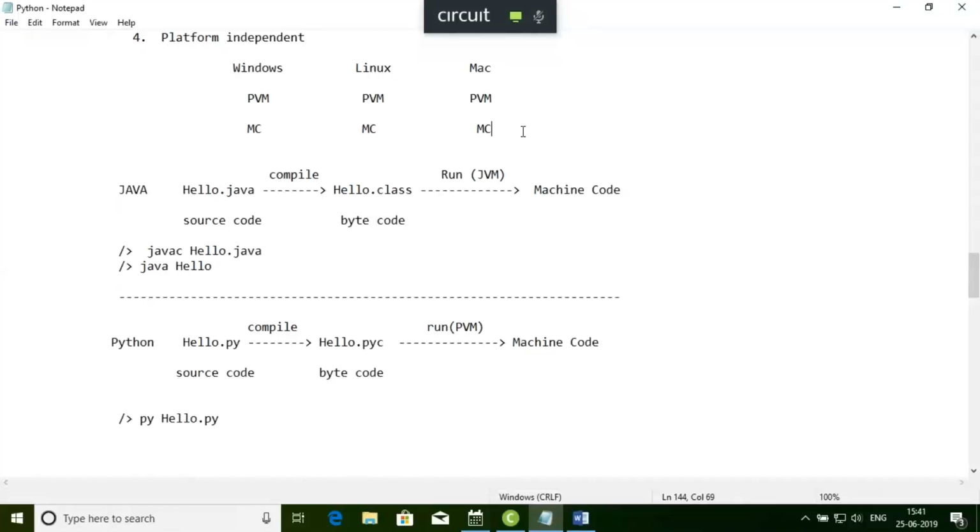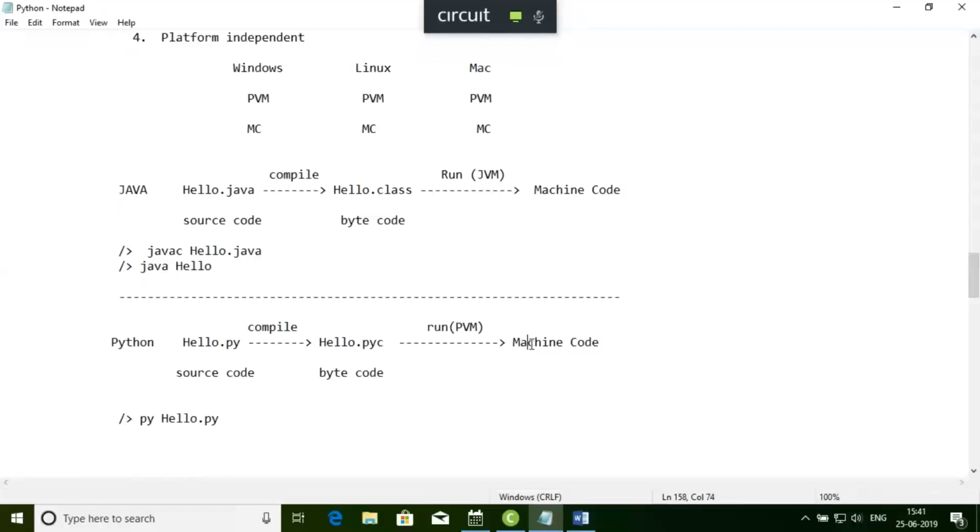Now what I want is to see how it is actually running, how this POC file is coming, how this machine code is coming. I'm coming into those things step by step. For the timing, I'm just saying that Python is platform independent. I'll execute one code and show you how this POC gets generated and how this machine code gets generated from the bytecode.